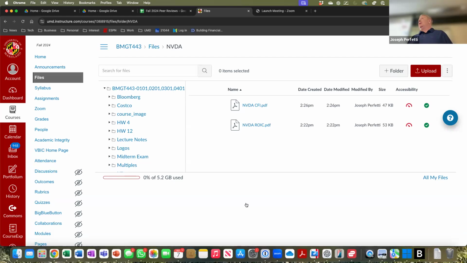Here's the difference though. Rather than me go through this, you're gonna go through this and explain this. And if I don't have a volunteer, then I'm gonna volunteer you. Okay, so we are gonna have you guys explain the ROIC tree and explain the CFI.